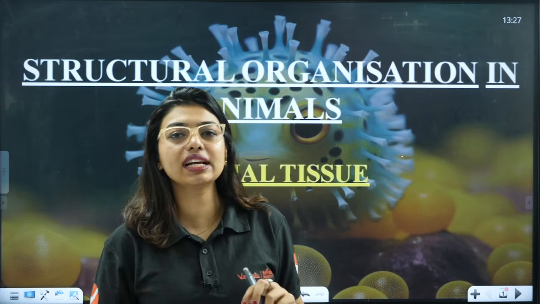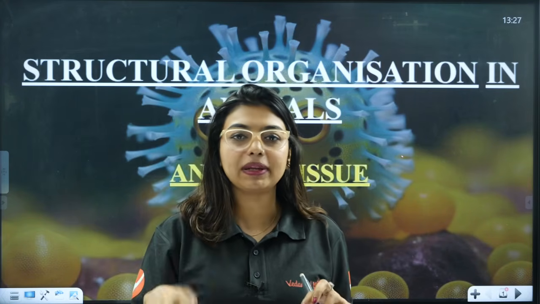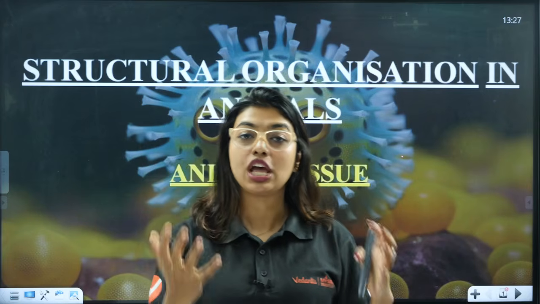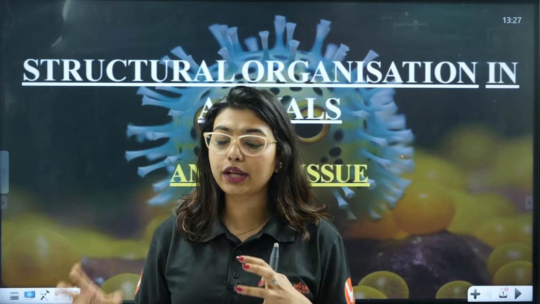Structural organization is divided into two parts, students. The other part is frog and cockroach, and the first one is going to be animal tissues. So in this class we are going to cover animal tissues completely.